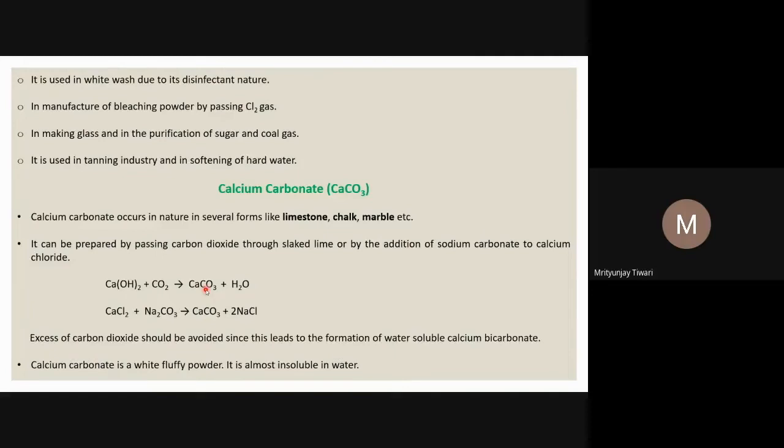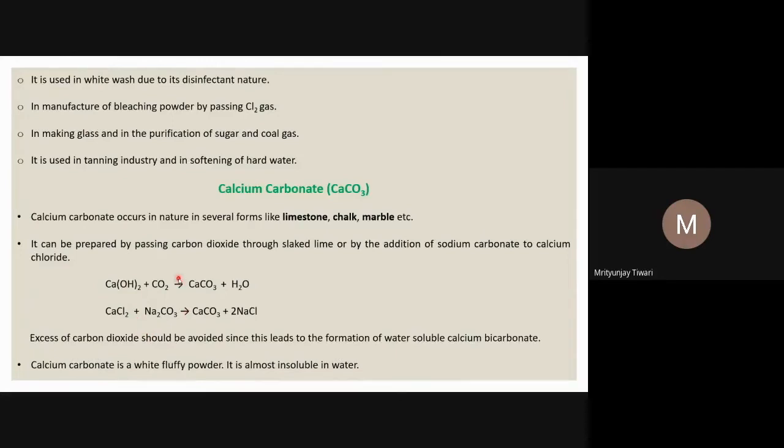What does a calculated amount mean, how will you do it? You will have to see the balanced stoichiometric reaction, and from there you can find out the number of moles. 1 mole of calcium hydroxide reacts with 1 mole of carbon dioxide. 1 mole of carbon dioxide is 44 gram, and 1 mole of calcium hydroxide will be 40 plus 17 into 2, 34, which is 74, around 74 gram. So this is the calculated amount of CO2 you have to add.